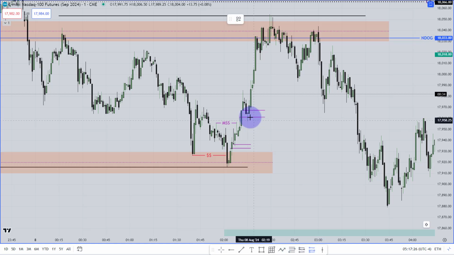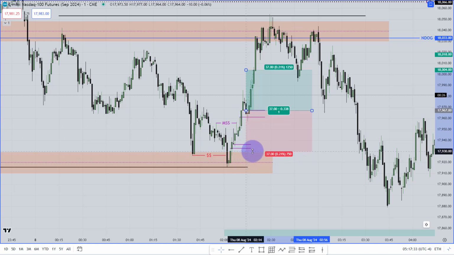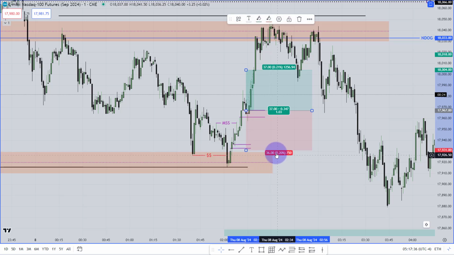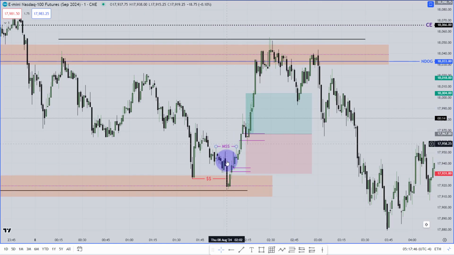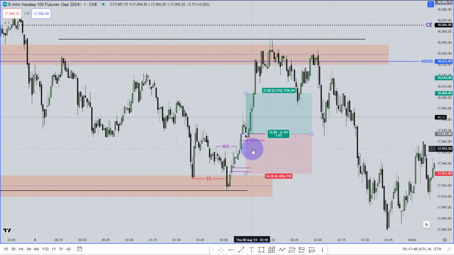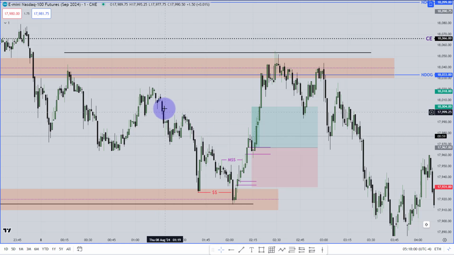To that specific fair value gap, when price came here, obviously it has to come over there immediately, that means within 3 candles, and I have to cover this breakaway gap. Now, as you can see, it is 36 handle. I really don't appreciate this huge stop loss, and that's why maybe I won't take that entry. But I'm just showing you the logic. If you are using some kind of micro contract, and for you 36 handle is not huge, fine. As I'm using a mini contract, for me 36 handle is huge. I'm not able to catch that one. And over here, this is the last fair value gap.